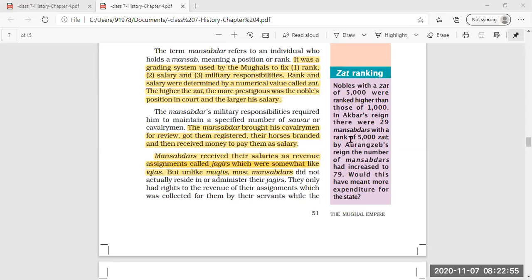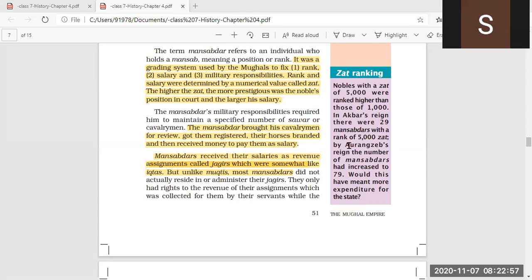In Akbar's reign, there were 29 Mansabdars with the rank of 5,000 Zat. Clear?